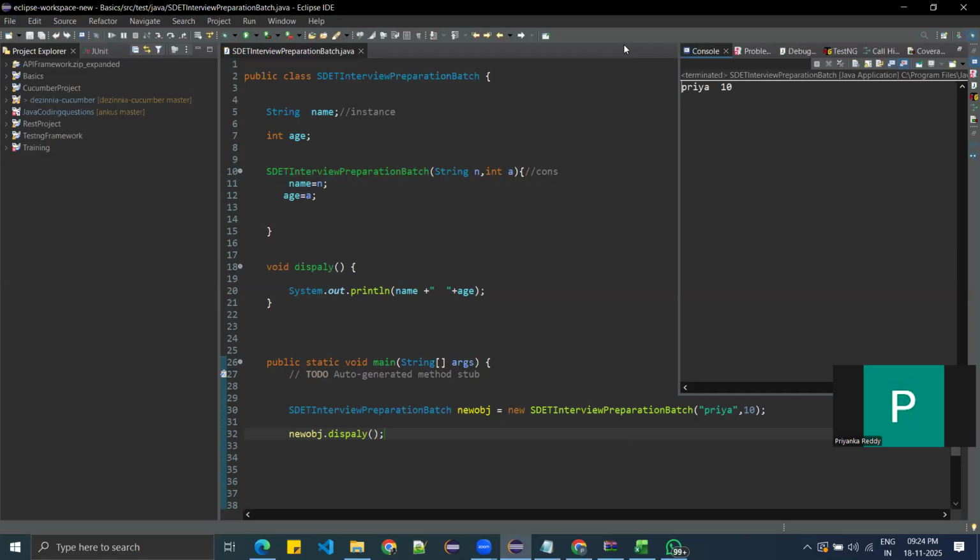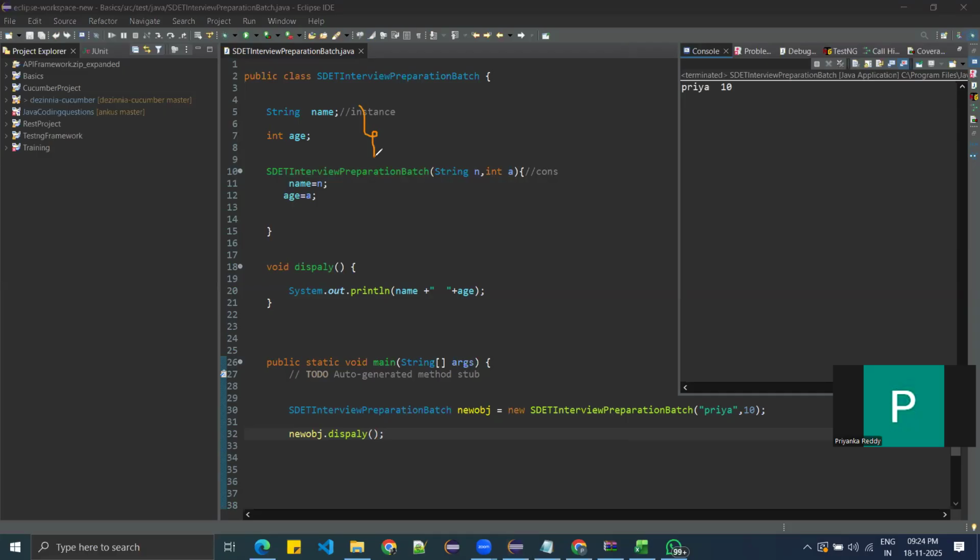So what exactly it is doing is I'm creating two instance variables. I told that the constructor is executed in the process of object creation, but one more usage of constructor is to initialize the variables. You have initialized the instance variables in the constructor. See here, string n and int a are there. During constructor execution you have given Priya and 10.